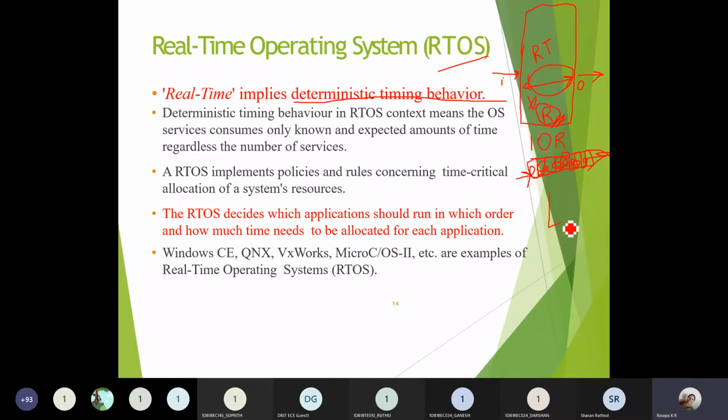Suppose now there is a sensor. For example, if one of the resources here is a temperature sensor, I am giving a digital input here. It will sense the analog value of the temperature. Usually the sensor gives values in analog form itself, right? So the temperature sensor will sense the temperature value as an analog input.